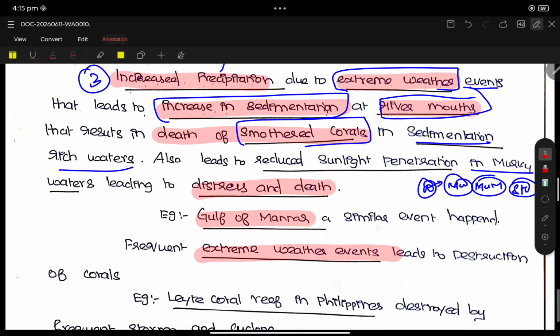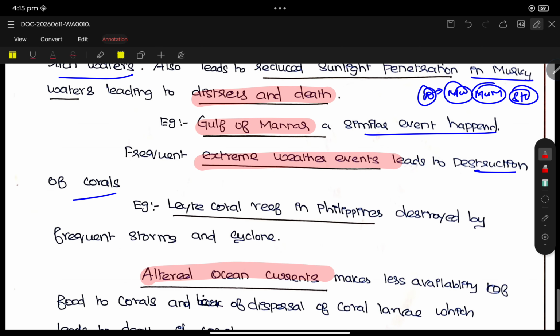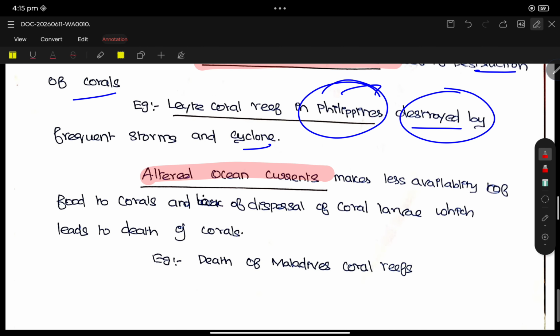Ultimately it fails. Ultimately coral death. In the Gulf of Mannar, a similar event happened. Frequently, extreme weather events lead to destruction of corals. Example, Leyte coral reef in the Philippines destroyed by frequent storms and cyclones.